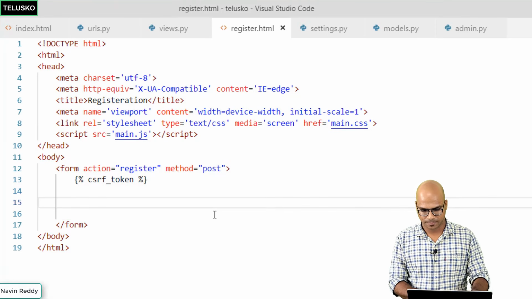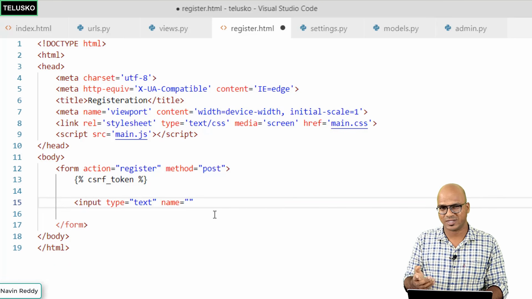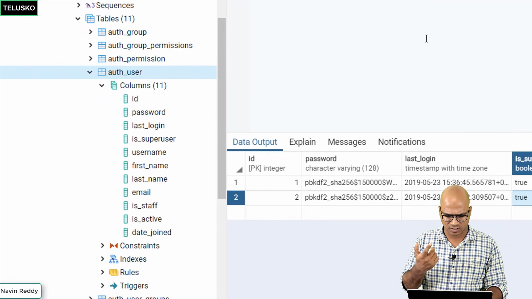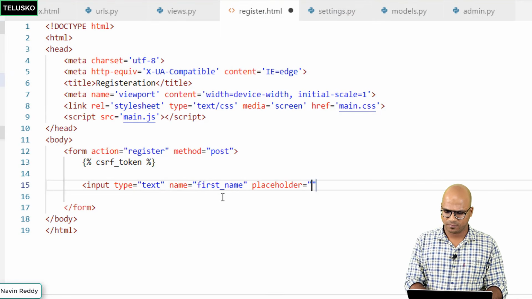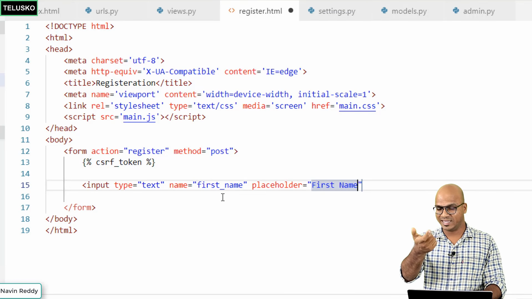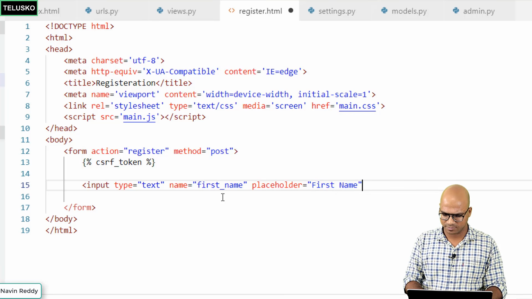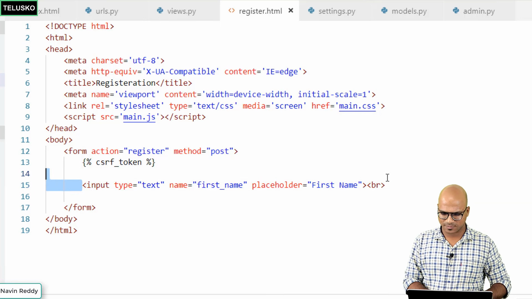Let's do that quickly. So we got input type text, and then we want to have a name for it. Let's start with the first name. I will say first underscore name. That's what the name in the database is. So first underscore name, and then we'll have a placeholder, and the placeholder will be first name. This is something which will be shown in the text field. Of course, you can also have a label here, but just to keep it simple, I'm going for first name there. And job is done. Let's have a BR tag. I'm just trying to keep it as simple as possible.